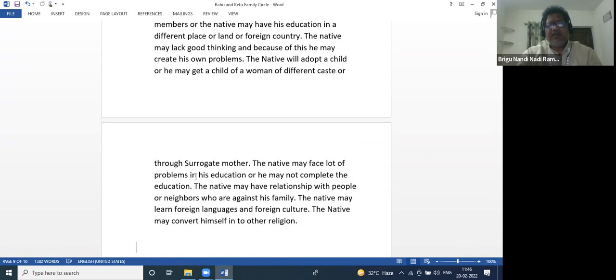Moreover, these people will have relationships with neighbors against the family, and even in religion, so they may convert to another religion sometimes. And they have relations with foreigners. If it is a guru, for example, because Mercury is student, he will have foreign students. So like this, we have to check.